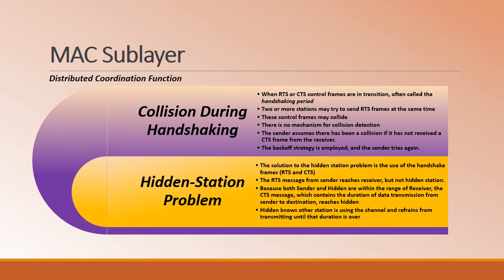Once the CTS message, that is the clear to send message, is sent from the intended receiver, it will be received by all the stations that are in the transmission range of the receiver. Since the hidden station is also in the transmission range of the receiver, it receives the clear to send control packet intended for the other sender. Thus, it defers its transmission, thereby countering the hidden station problem that is overcome by making use of CSMA/CA.